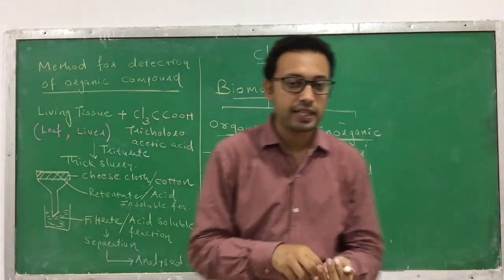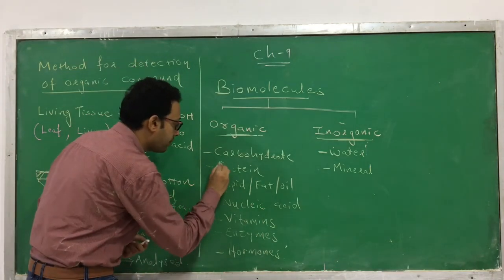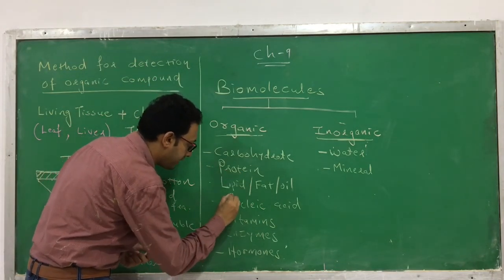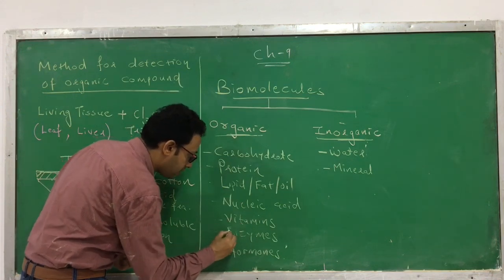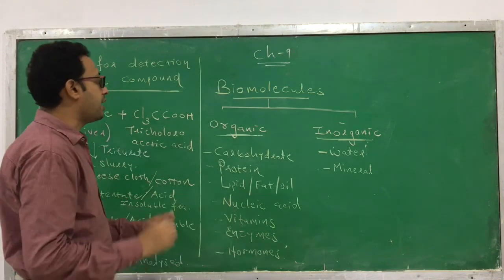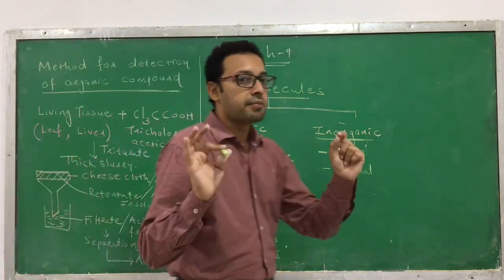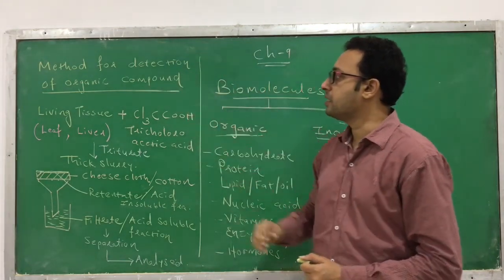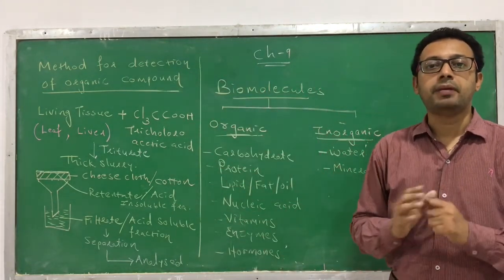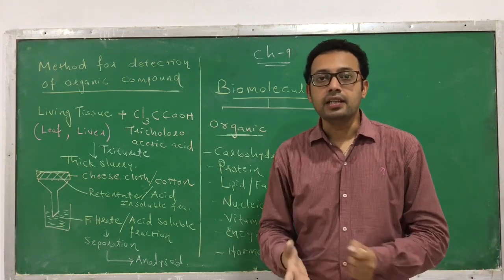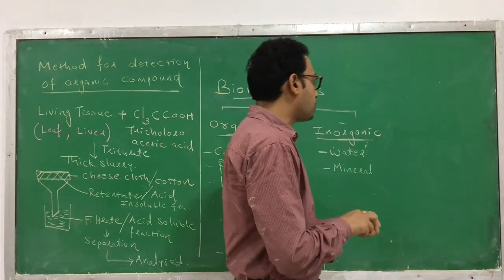So which kind of organic compounds can you find? That is proteins, lipids, nucleic acids, vitamins, enzymes, carbohydrates and hormones. Such types of organic compounds you can find this way. So this procedure can be utilized for determination of organic compounds in a living tissue. Clear? Similarly, the inorganic compounds can also be determined.